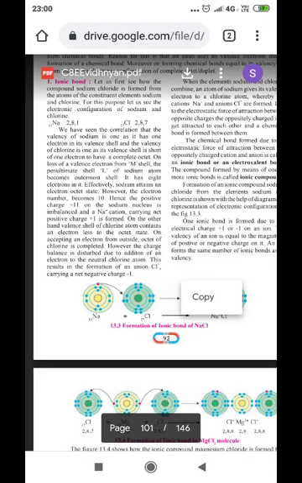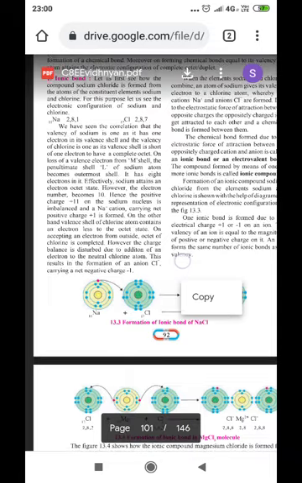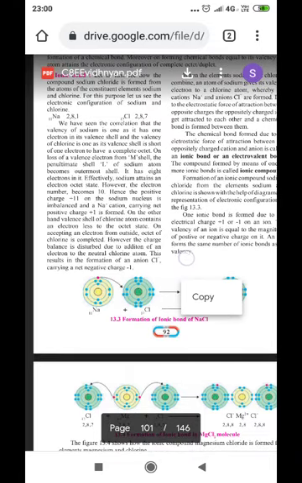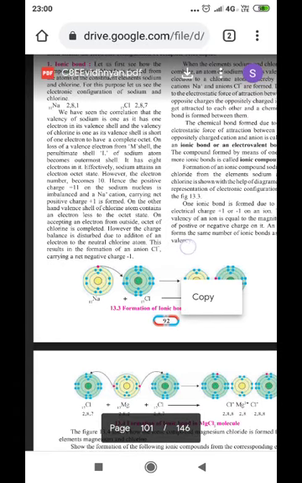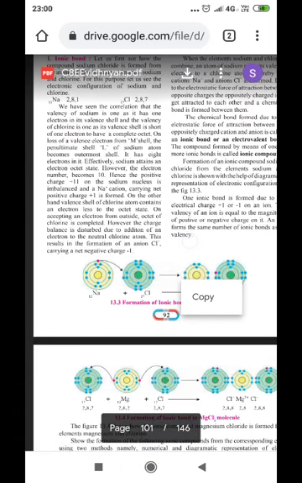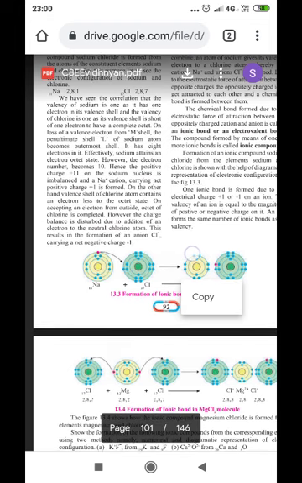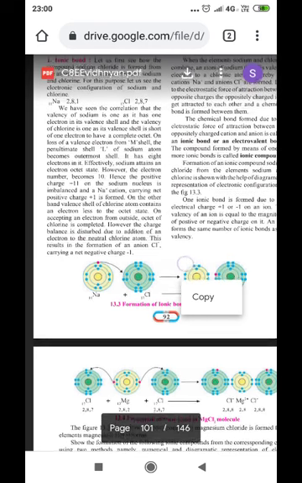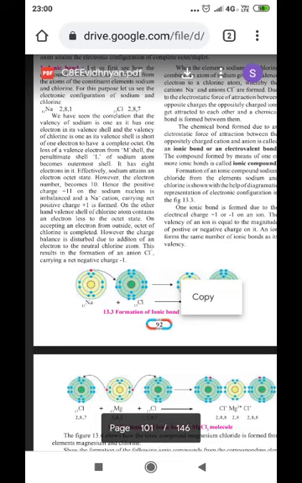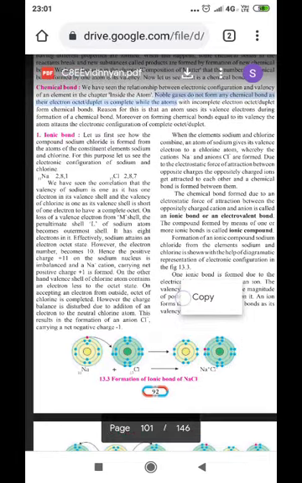However, the electron number becomes 10. Hence, the positive charge of +11 on the sodium nucleus is imbalanced and a sodium cation carrying a net positive charge of +1 is formed. On the other hand, the valence shell of the chlorine atom contains one electron less than the octet state. On accepting an electron from outside, the octet of chlorine is completed. However, the charge balance is disturbed due to the addition of an electron to the neutral chlorine atom. This results in the formation of the chloride anion carrying a net negative charge.